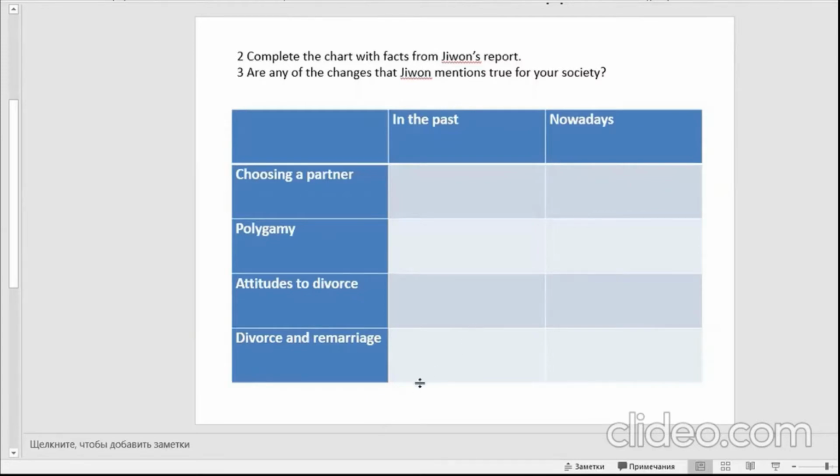In this case, 4 topics are given: choosing a partner, polygamy, attitudes to divorce, and divorce and remarriage. You should compare facts about the past and about nowadays. After completing the chart, try to answer the question: are any of the changes that Jaewon mentions true for your society? As you understand, in this way we are preparing to write a report similar to this.